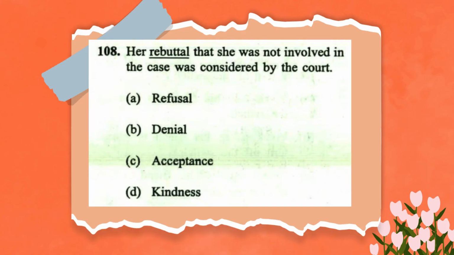We can eliminate this. And the fourth option is kindness. This means being friendly or considerate. This has nothing to do with a legal argument. We can eliminate this too. Now we are left with two words that are very close in meaning. The first is refusal. This means the act of not accepting something, and this is a possibility. Then comes denial. This means the act of stating that something is not true. This is also a strong possibility.